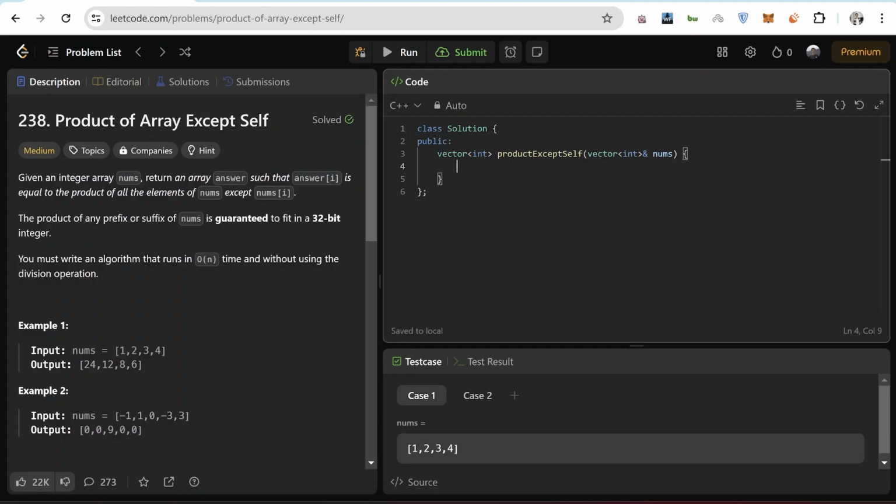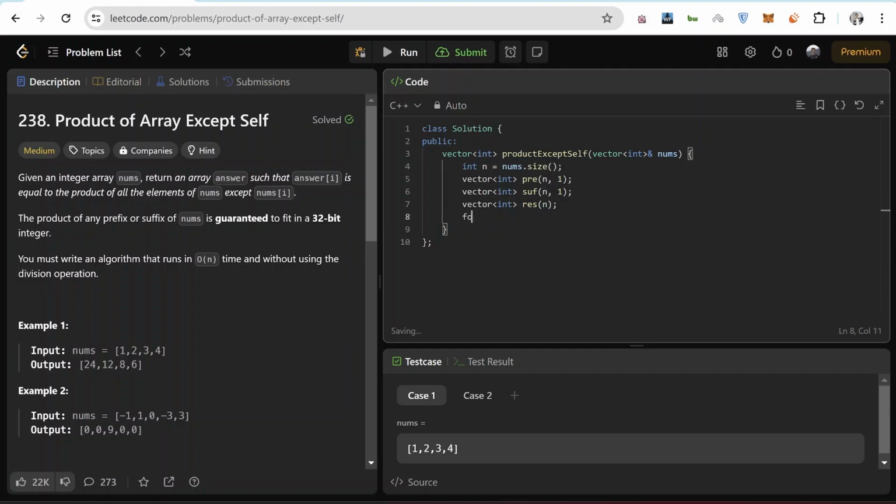So let's quickly create these vectors. So let's first of all name n as nums.size. We create prefix array which will be of size n and initialize it to 1. Remember we had to store 1 at the first place, so this will automatically do that. Instead of initializing it with 0, we can just do this. And let's create all three arrays at once. So press n, and this can be 0, so let's leave it.